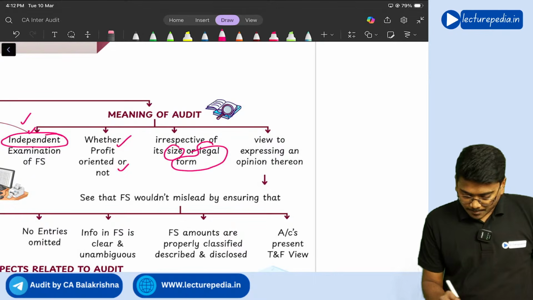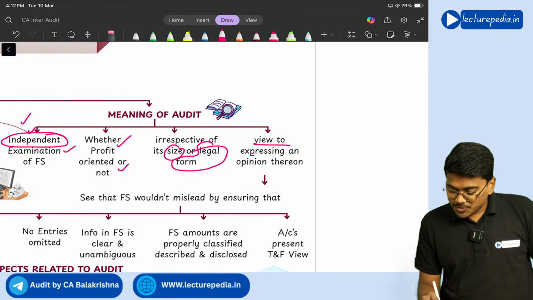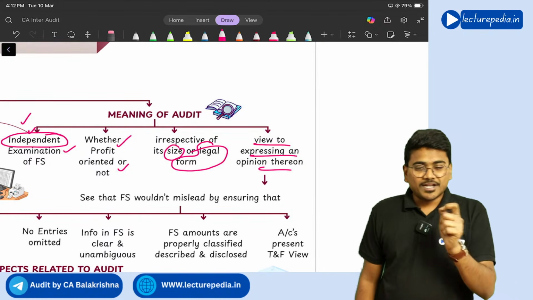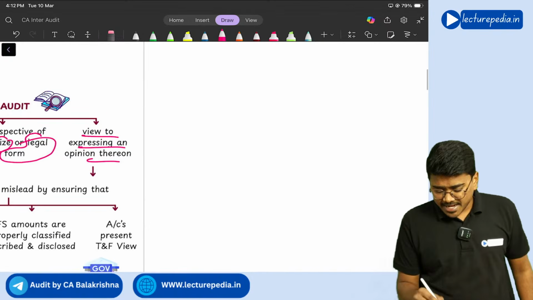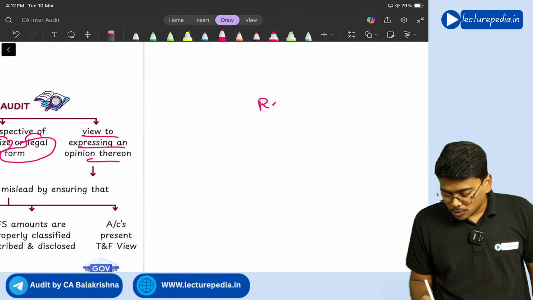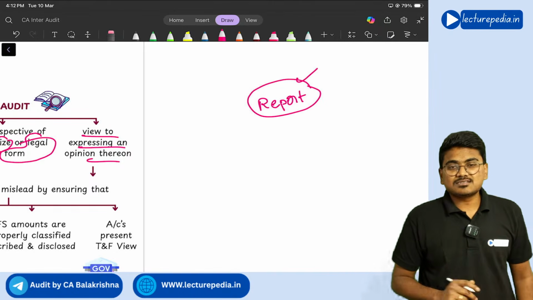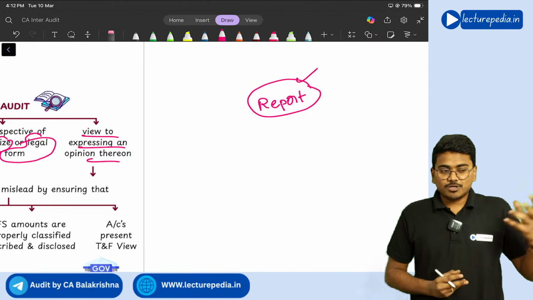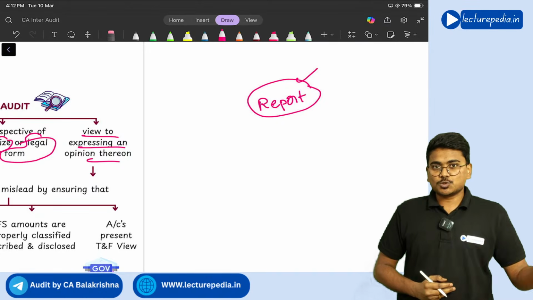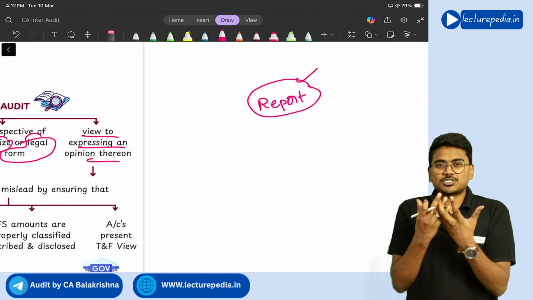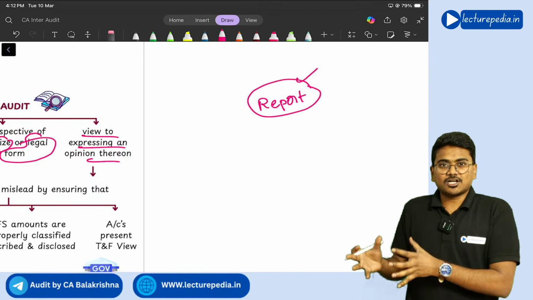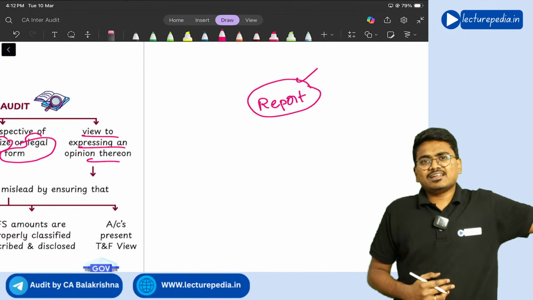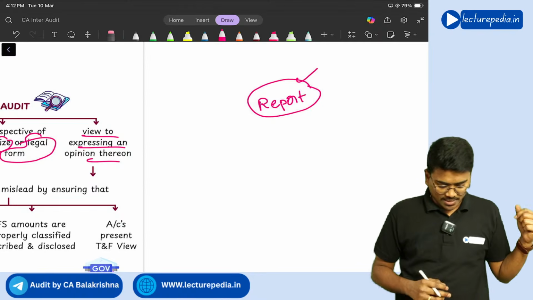Understanding? So if you perform this examination with a view to express an opinion thereon, then you will call such an examination audit. You need to remember, the ultimate purpose of audit is to give the auditor's report, to express an opinion on the financial statements, right? We will be seeing the objective of audit in SA 200. The objective of audit in SA 200 describes the second objective, which is to express an opinion thereon. While discussing the objective, we will clearly analyze the complete objective in SA 200.